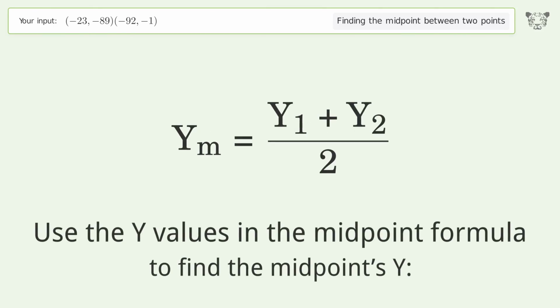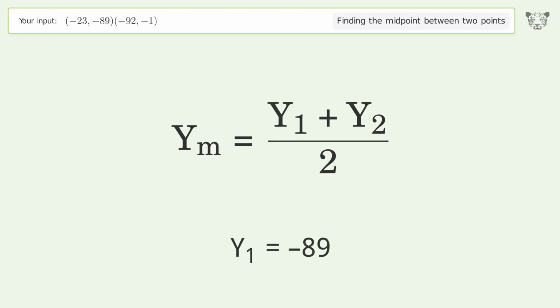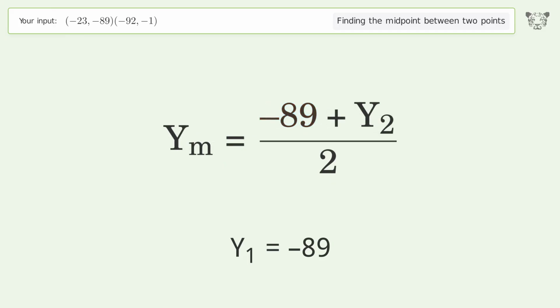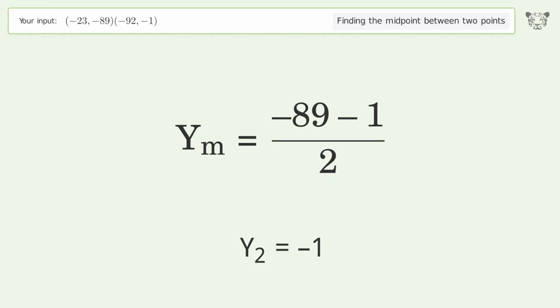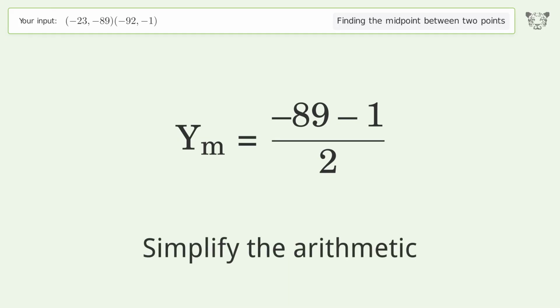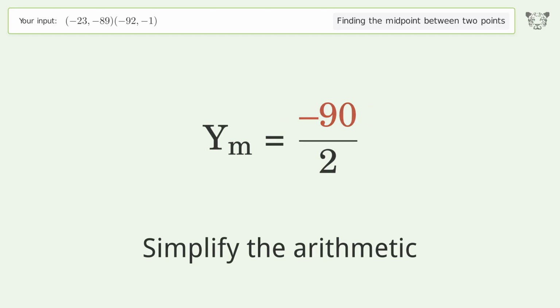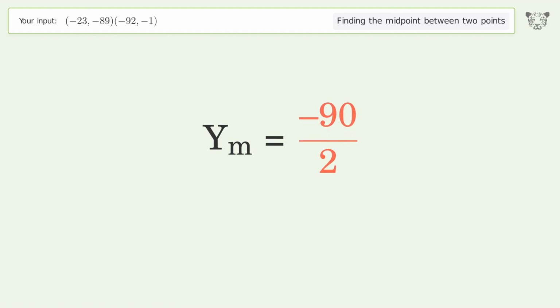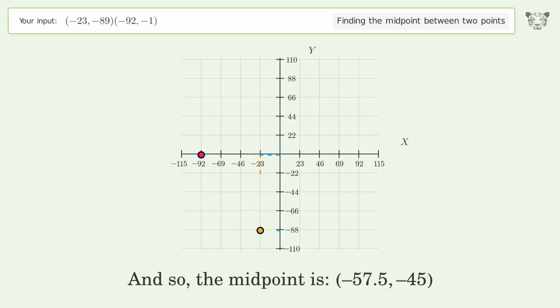Use the y values in the midpoint formula to find the midpoint's y. y1 equals negative 89. y2 equals negative 1. Simplify the arithmetic. And so, the midpoint is negative 57.5, negative 45.